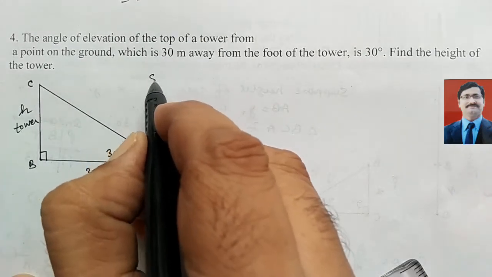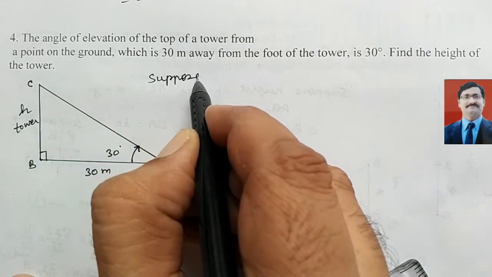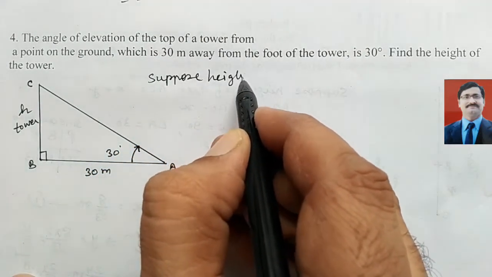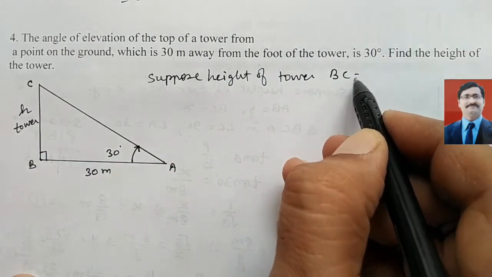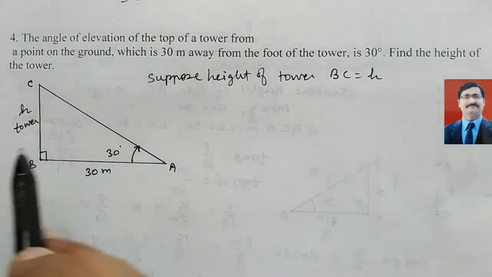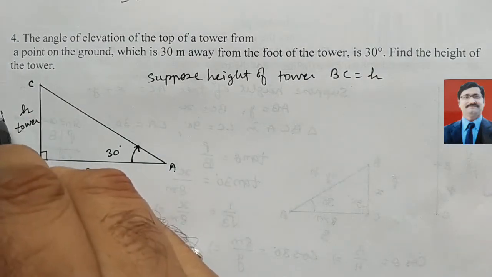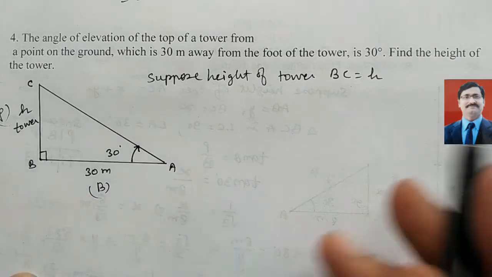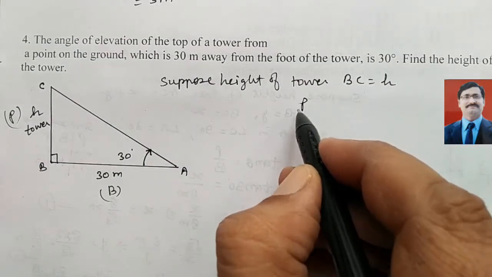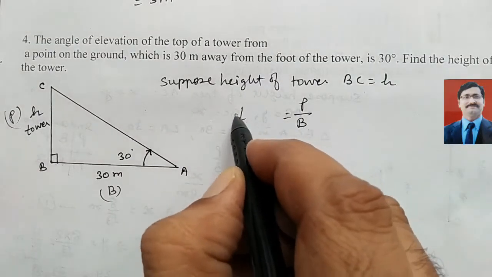So we can write, suppose the height of the tower BC equals H. Now look here, this is the perpendicular and this is the base, and the relation between perpendicular and base is perpendicular upon base equals tan theta.